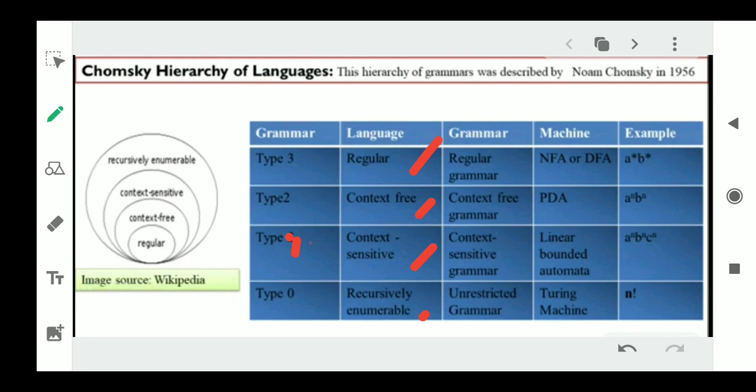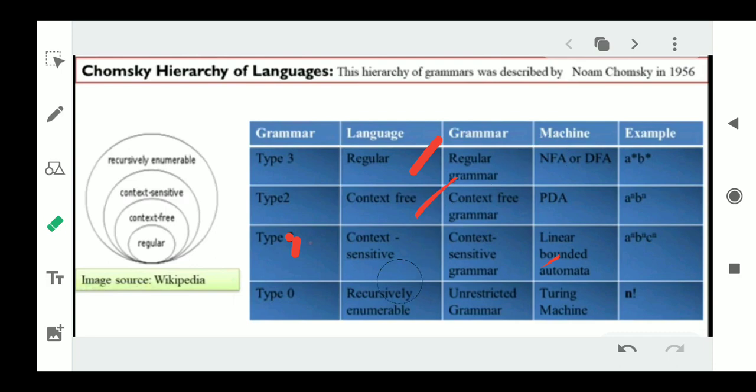So we will see the machines that accept these languages. Type 0 grammars are accepted by a machine called Turing machine. They are called unrestricted grammars, and the language is called recursively enumerable language. Type 1 is context sensitive grammar and the language is also called context sensitive language. Type 2 is context free grammar and the language is context free language. Type 3 is regular grammar and the language is regular language.